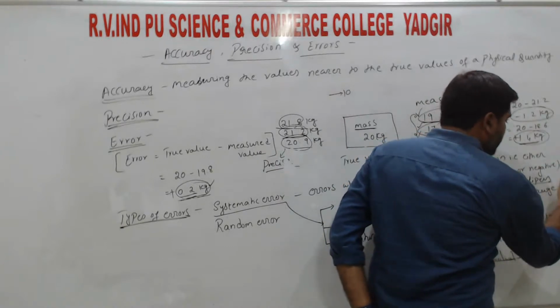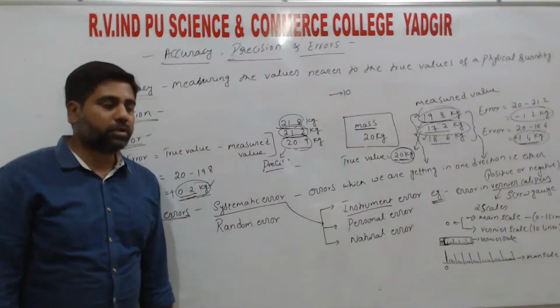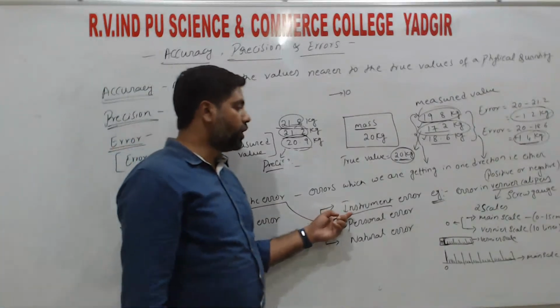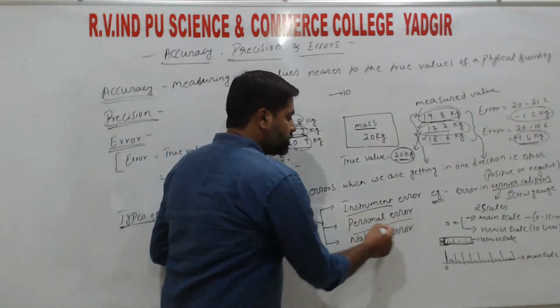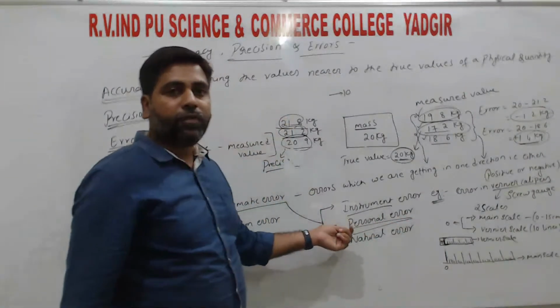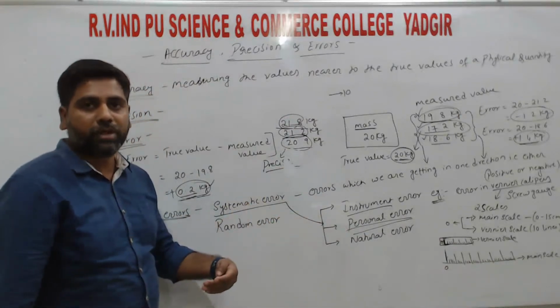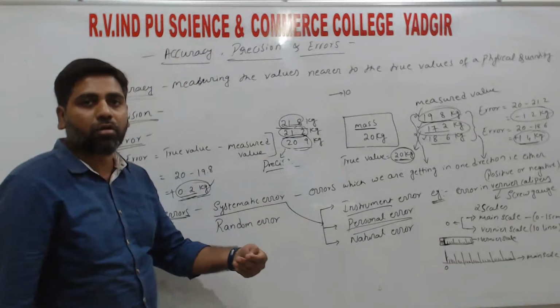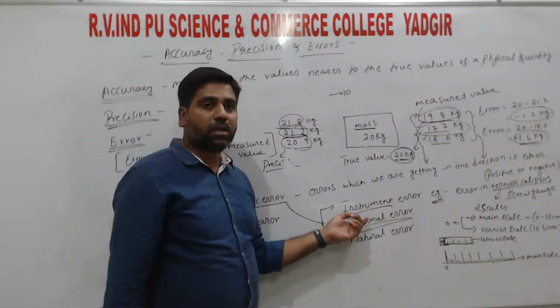So, since you have these two in the lab, you can take them as examples. So that is instrument error, right? Next, personal error. Personal error is nothing but errors which we make while taking the readings. That is, when we measure or observe, the readings vary. Such errors we call personal errors.